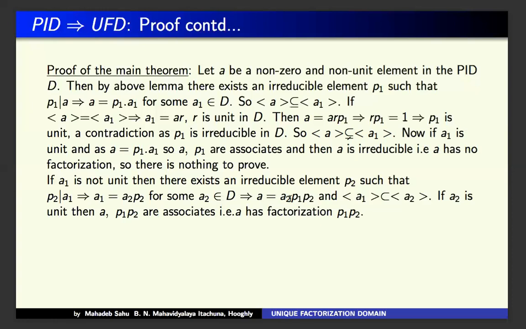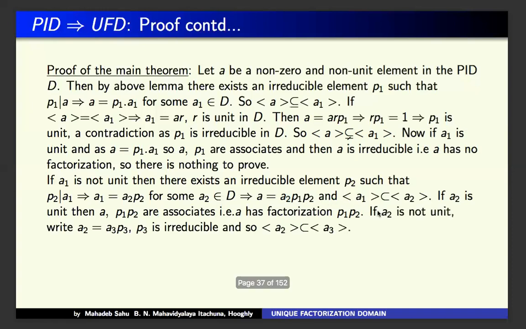That means A is an associate of P1 P2, and P1 P2 is the factorization of A. So if A2 is a unit, then we see what I had to prove. From the definition of unique factorization domain, condition 2 is satisfied here.